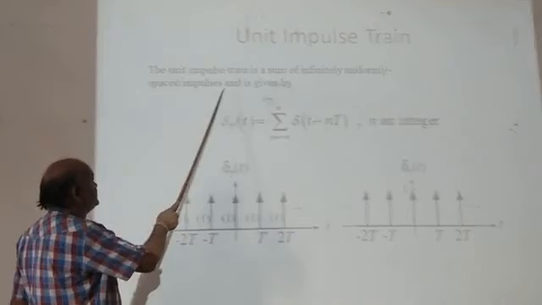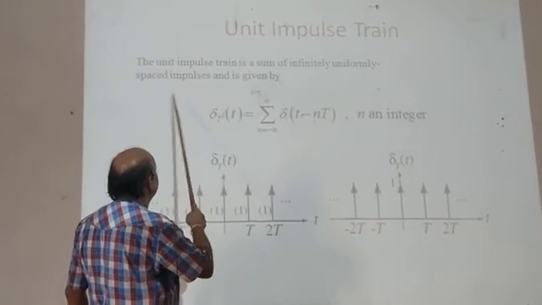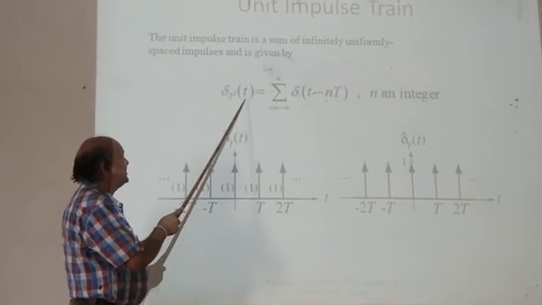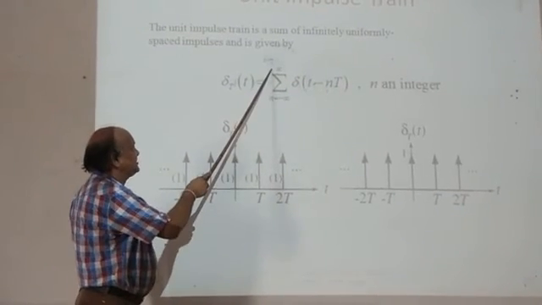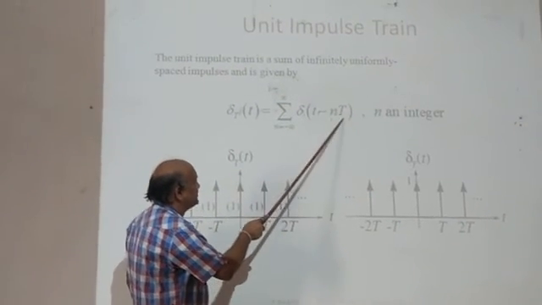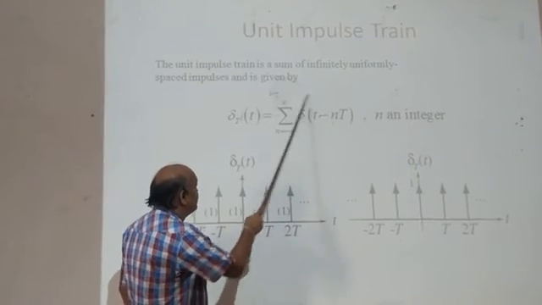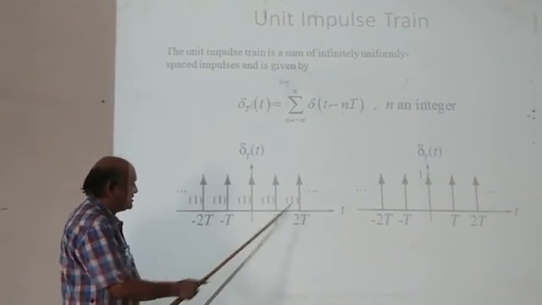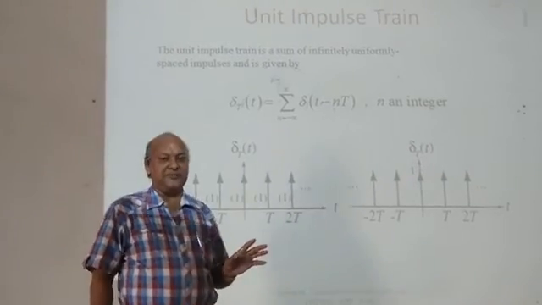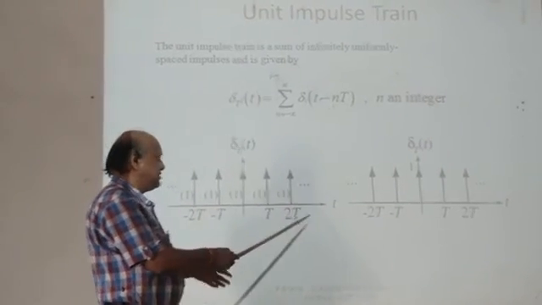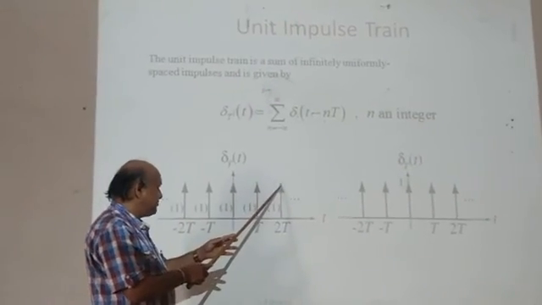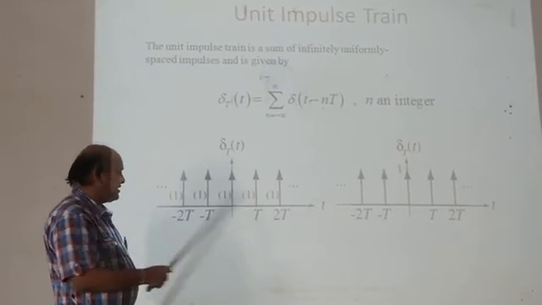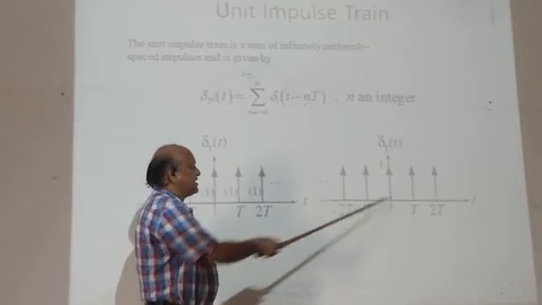And the unit impulse train is a sum of infinitely many uniformly spaced impulses and is given by delta T of t equal to the summation from n equal to minus infinity to infinity of delta of t minus nT, where n is an integer. This particularly shows the impulse train. A single impulse is not practically possible, but we can get this impulse train. Impulse train means we get pulses of unit area, and this is called the impulse train.